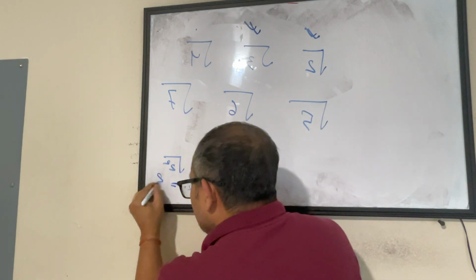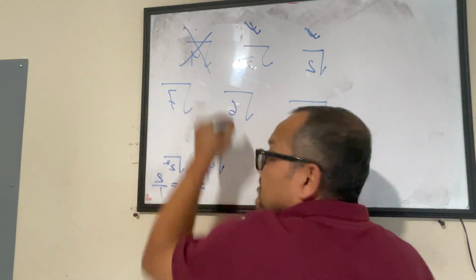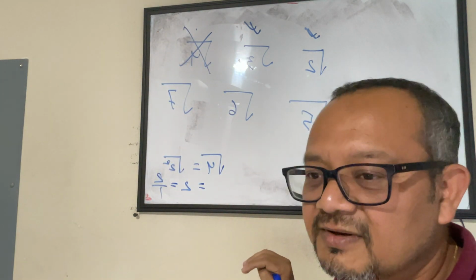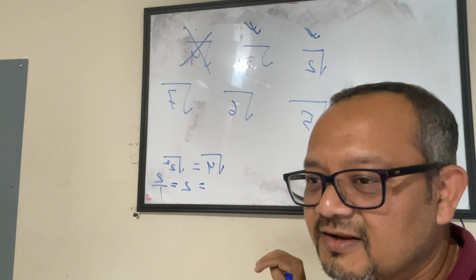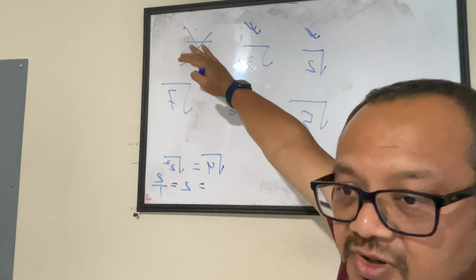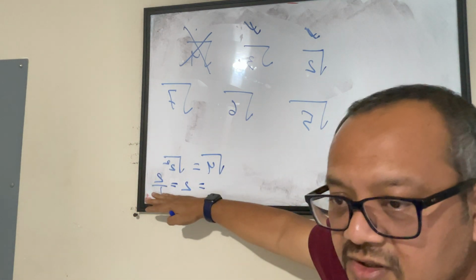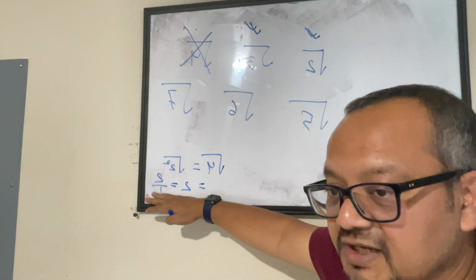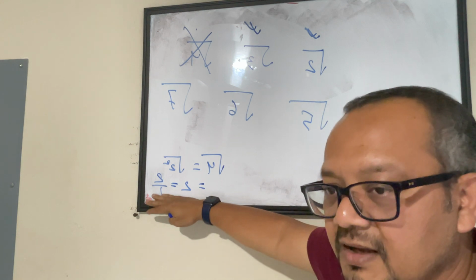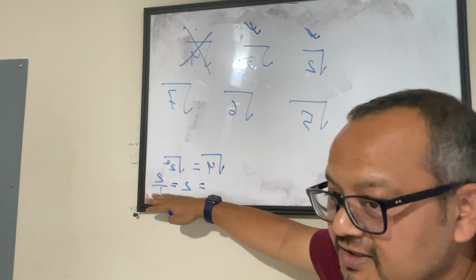That I can write as 2 by 1. This is not an irrational number. Got it? So any square root scenario which converts into a whole number or natural number or a fraction by itself, that is not an irrational number.